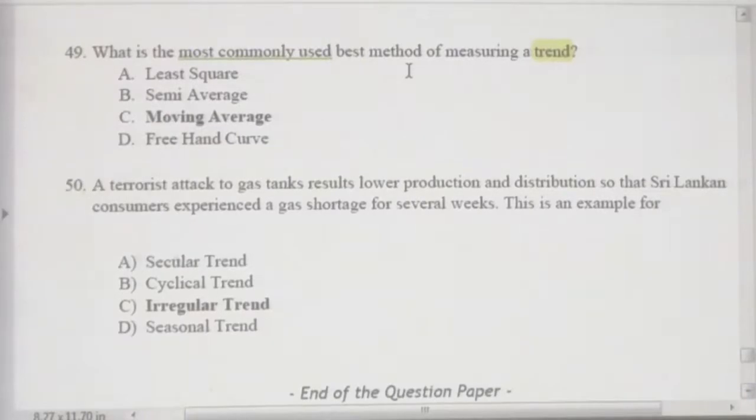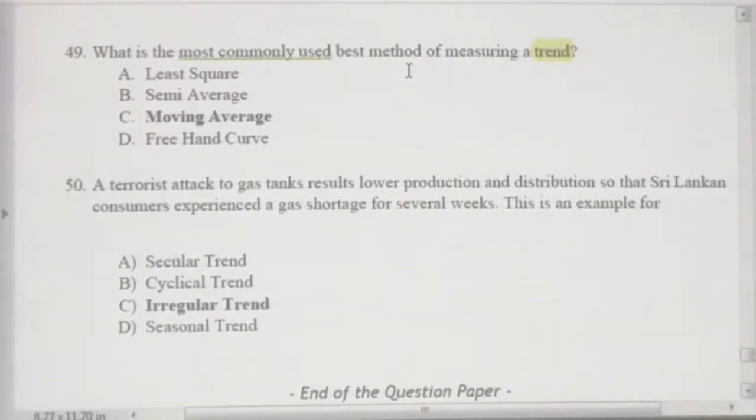And the final question, right? A terrorist attack on a gas tank results in lower production and distribution, so that Sri Lankan consumers experience a gas shortage for several weeks. Terrorist attacks are not always occurring. It will occur only one time over the period you consider, like a tsunami impact. The tsunami also hit the coastal area of the country, but it occurred only one time over the last 50 years.